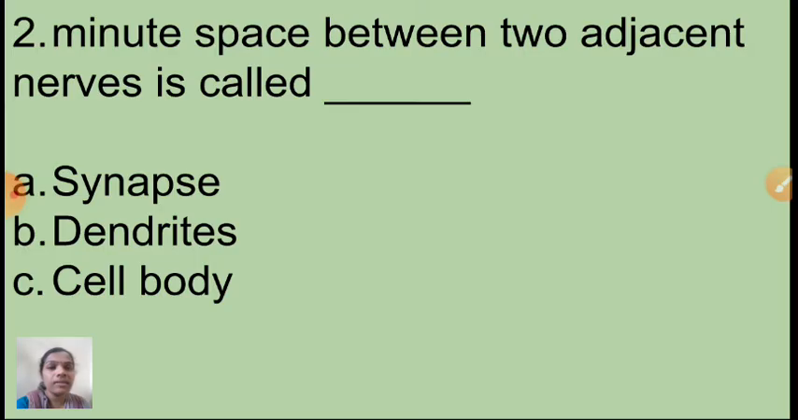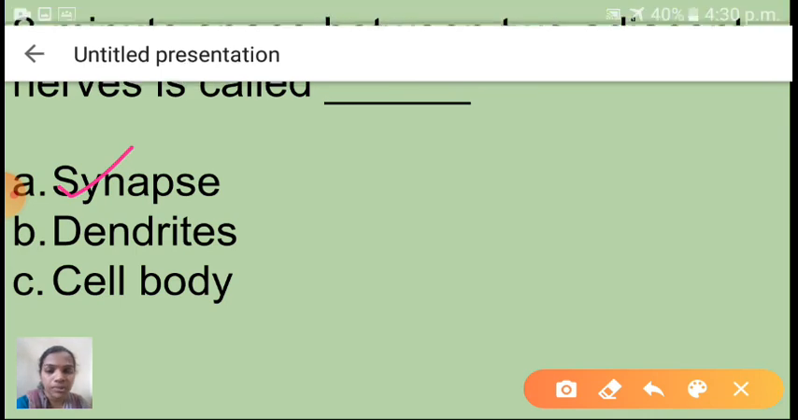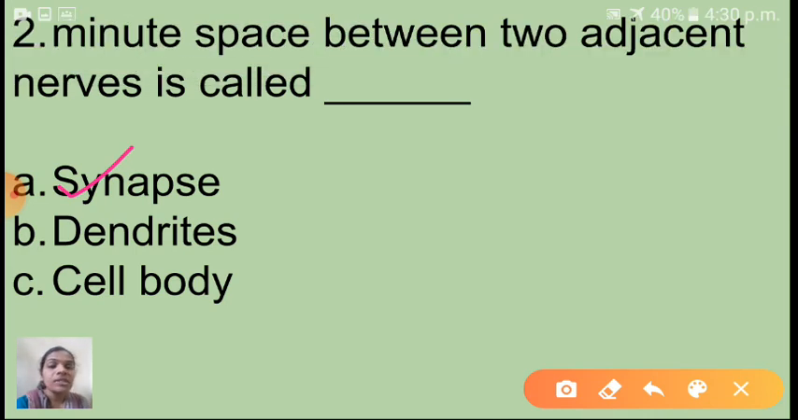Second one is, minute space between two adjacent nerves is called what? Your options are synapse, dendrites and cell body. Which one is the correct answer? Very good, synapse. So children, MCQs will come like this. You have to read your textbook and study the material which I have given.